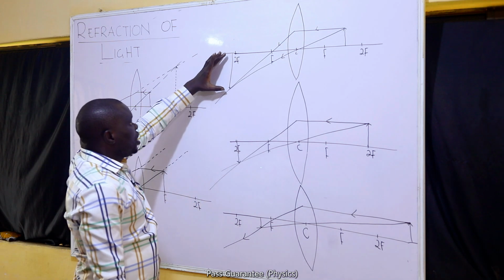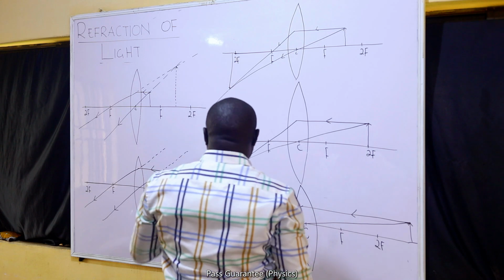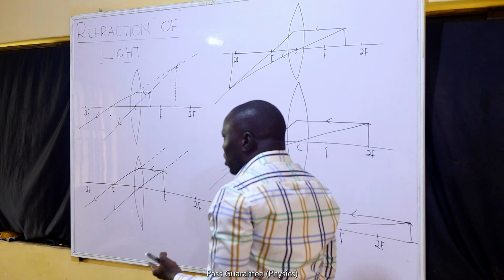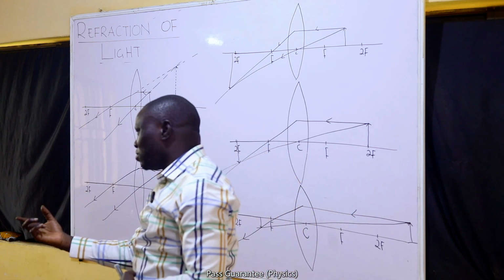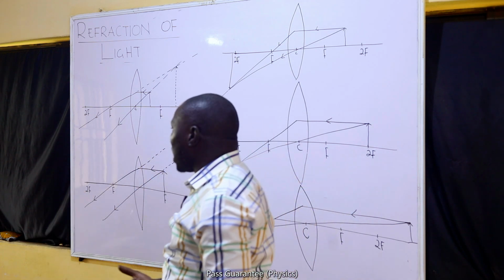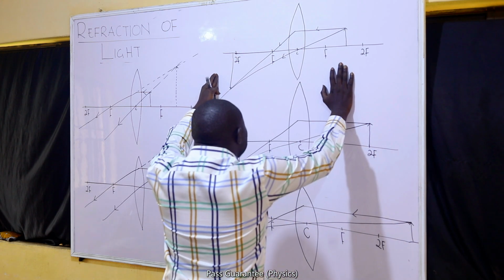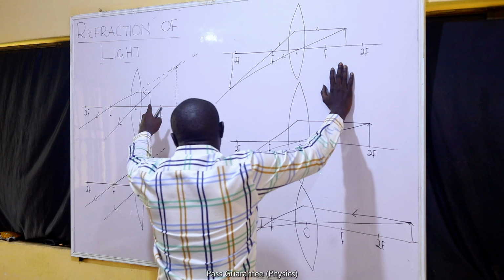Here, it is real, any image that is on the other side of the lens from the object. If it's on the same side as the object in a mirror, it is real. If it's on the other side of the object in a mirror, it is virtual. But for a lens, if it's on the other side of the lens, it is real. If it's on the same side as the object, it is virtual.